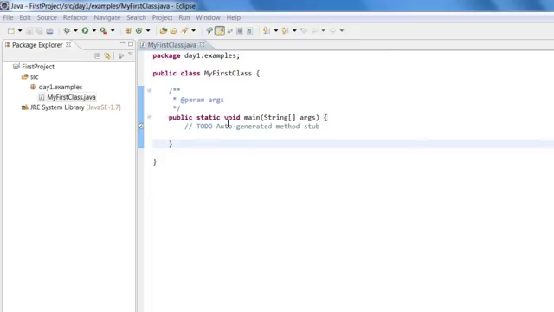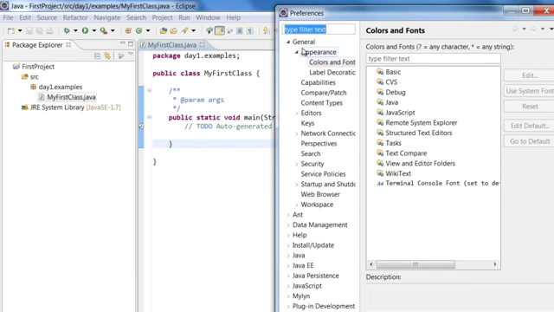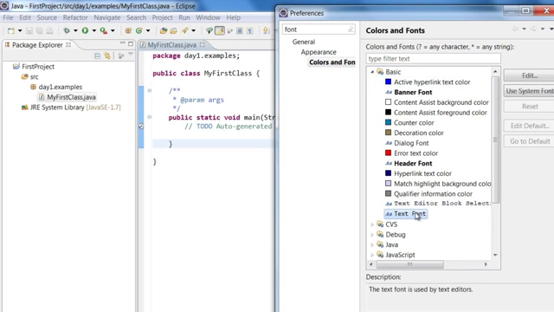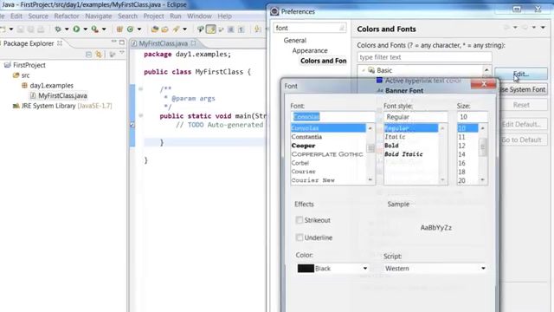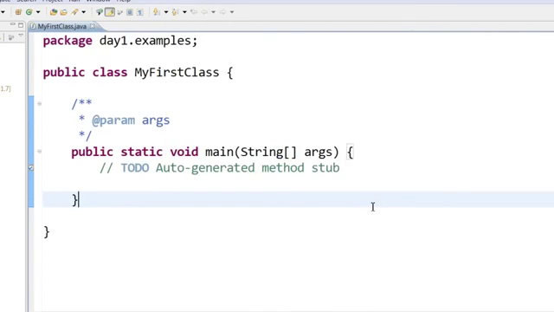Now I want to increase the font size in Eclipse so that everyone can see clearly. To increase the font size, click on Window, Preferences, type in font, select Colors and Fonts, Basic, Text Font, click edit, and here you can select a size and click OK.